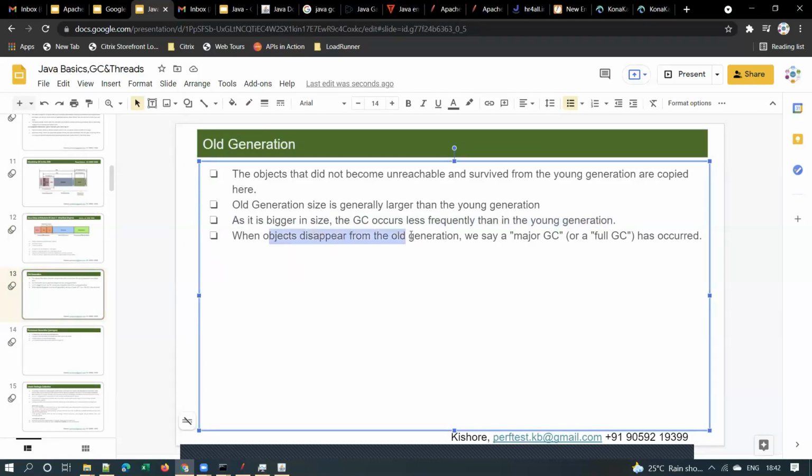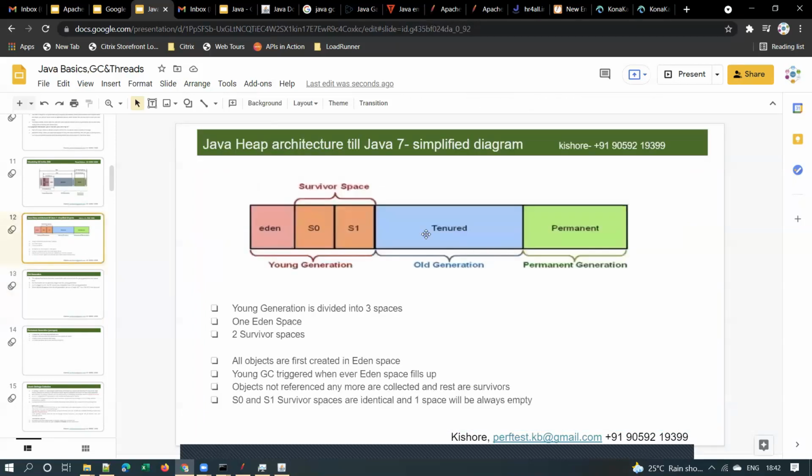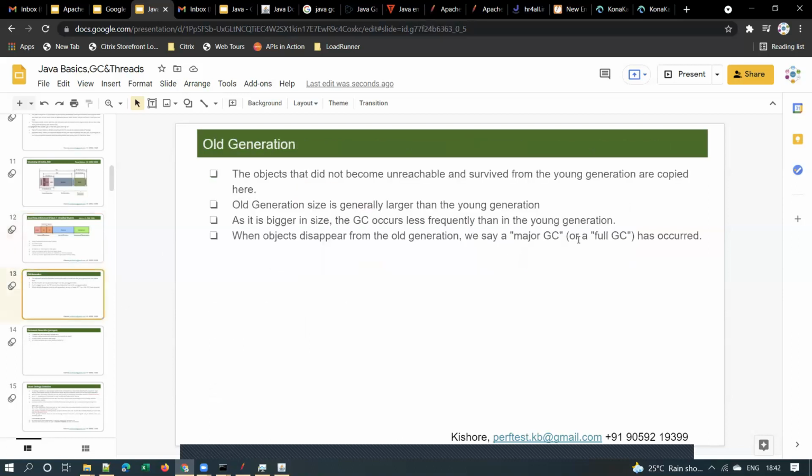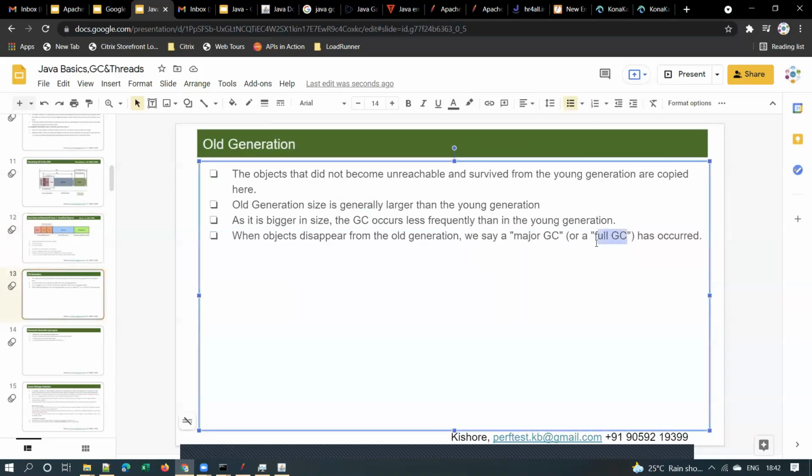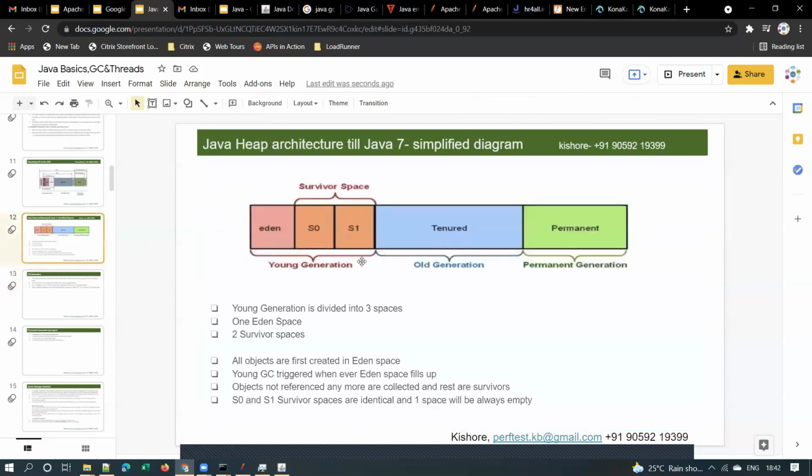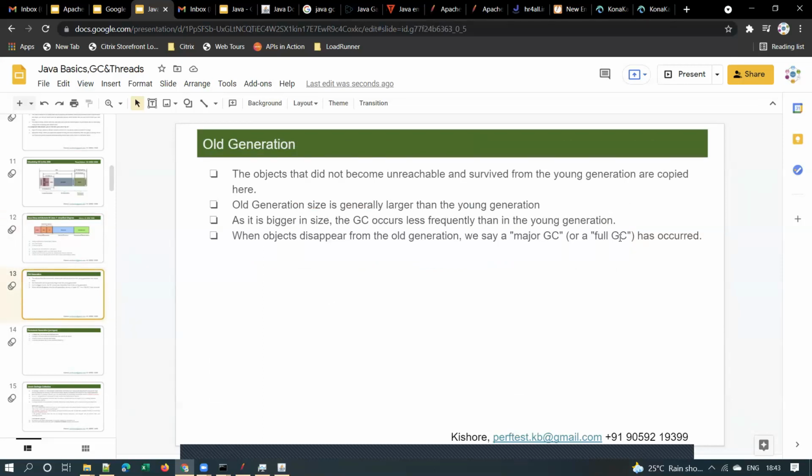And when objects disappear from the old generation, we say a major GC or full GC has occurred. Means if your old generation is also full, when does a major GC kick off? Whenever young generation and old generation are full, then a major GC happens. A major GC is also called full GC. Why it is called full GC means this garbage collection happens in both young and old generation. You got it? That's why it is called a full GC.